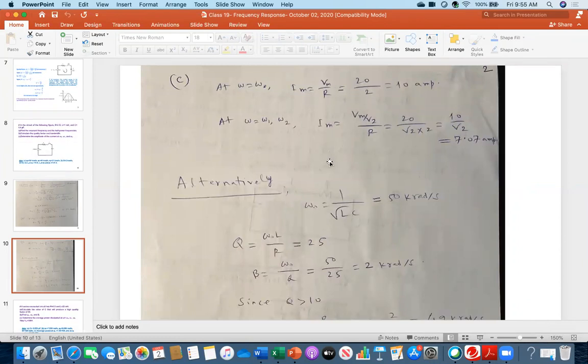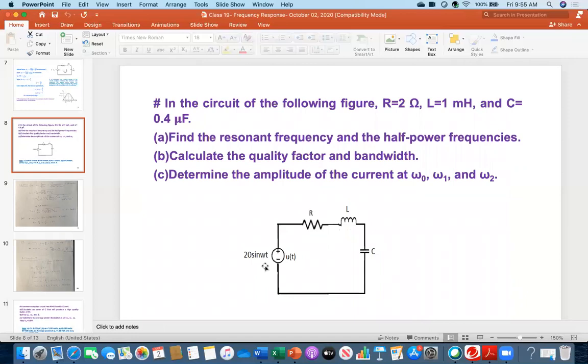Dr. Ali, if that was 20 cosine, would that change it? No. Because you see, you may change to cosine, but then the angle will be changed, but the magnitude will not be changed. Okay, so that's only the magnitude. Yeah, only the magnitude. So you are right. If you express this in terms of the phasor quantity, then you have to change into cosine and consider the angle, but magnitude, amplitude will not change. So in this case, the question is determine the amplitude of the current. That's why the only point of interest is the amplitude of the voltage.